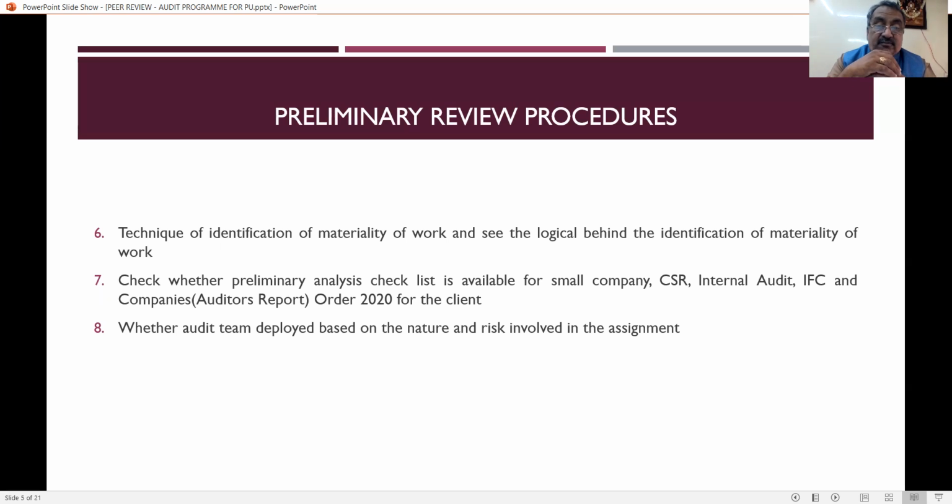Then the next checkpoint that our reviewer has to see is to check whether a preliminary analysis checklist is available for a small company. So a checklist is available separately for small companies, CSR, internal audit, then IFC, then CARO for the client. For each and everything, there should be a checklist. This has to be viewed by the reviewer, and whether a proper audit team is being deployed based on the nature of the work and risk involved in the assignment. So how the practicing unit selects the audit team and how they allot this work, everything has to be reviewed by the peer reviewer.